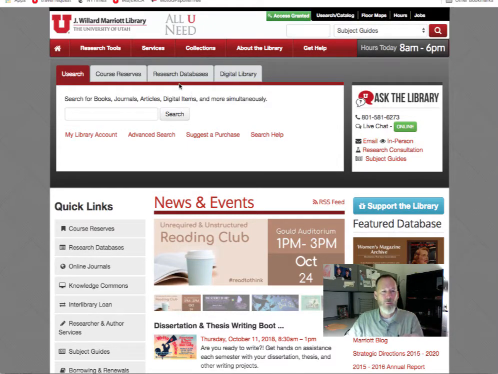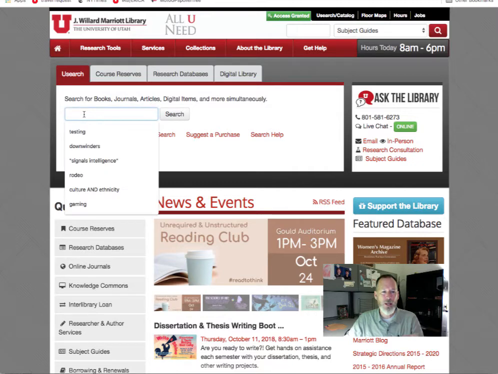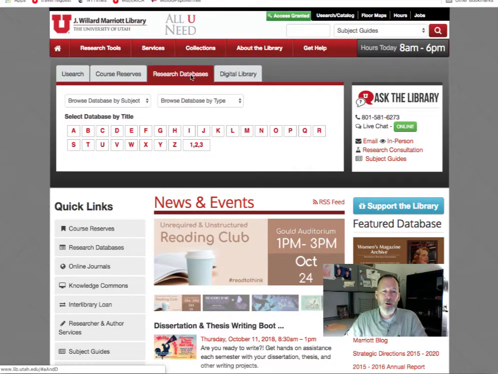When you're at the library homepage, there's USearch, which is the main catalog, and you could certainly search for your keywords there. That one is an open search. I don't think, for the most part, you'll be prompted for a login until you want to see an electronic resource, like an ebook or an article or something like that. But let me show you what's going on.